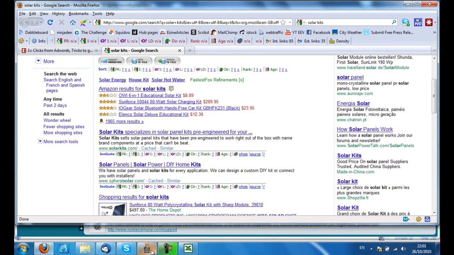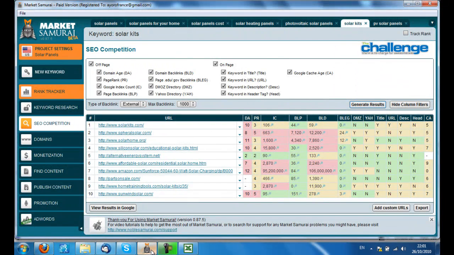So let's have a look back in Market Samurai. Interesting. Almost looks easier than the UK market for a higher level of searches. So we've got PR 3, 4, 5, and a 2 snuck in there with 55 backlinks to the page, and on page is not great, so there's definitely a chance there.